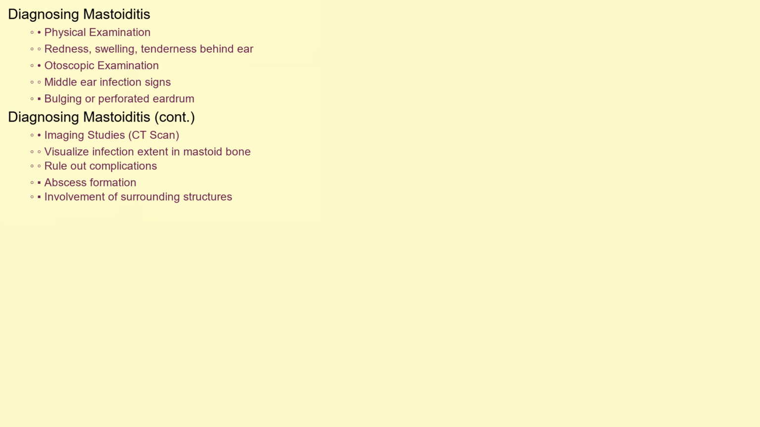Diagnosing mastoiditis typically involves a thorough physical examination by a doctor. They'll look for the telltale signs of redness, swelling, and tenderness behind the ear. An otoscopic examination of the ear canal may reveal signs of a middle ear infection, such as a bulging or perforated eardrum. However, the definitive diagnosis often requires imaging studies, such as a CT scan of the temporal bone. This allows doctors to visualize the extent of the infection within the mastoid bone and rule out any complications, like abscess formation or involvement of surrounding structures.